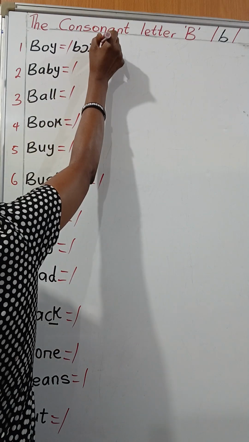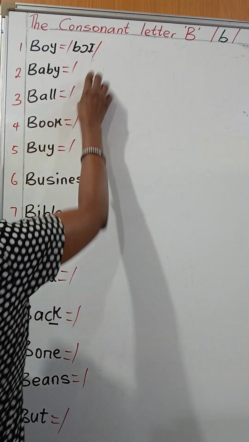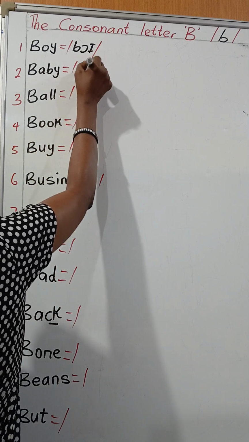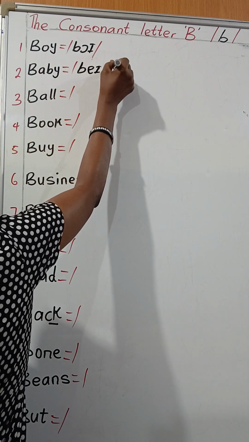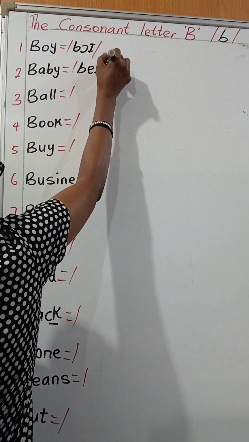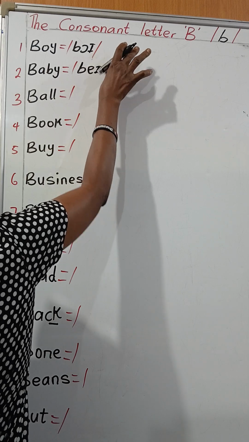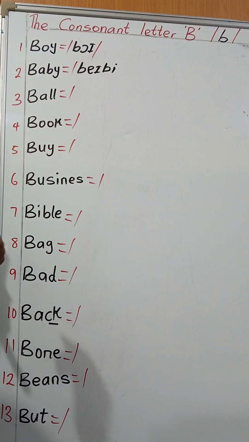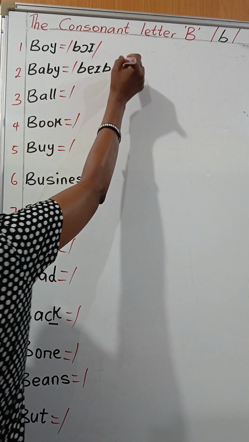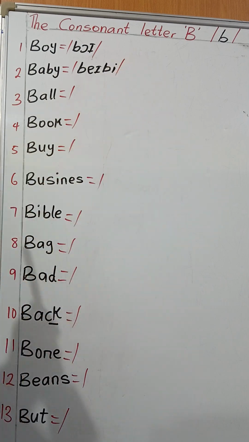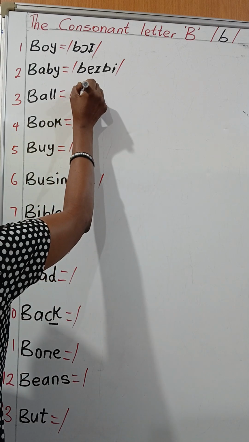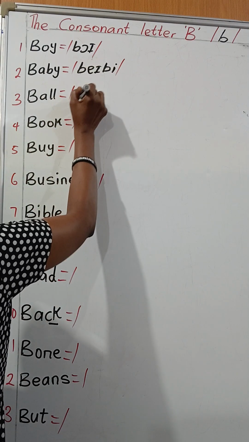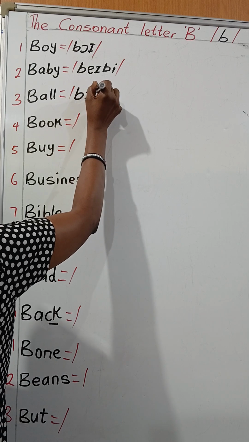Boy. It is a boy, and this one is baby. Baby. Let me make it very good, okay? Baby. And this one is ball. This is ball. Okay?